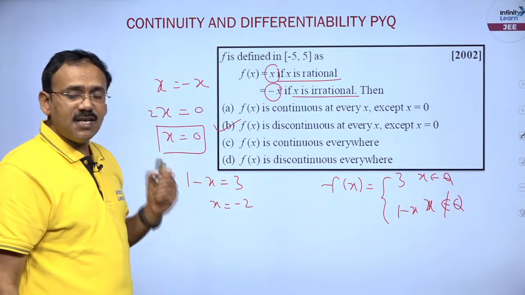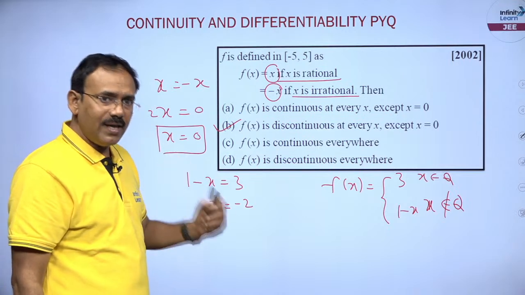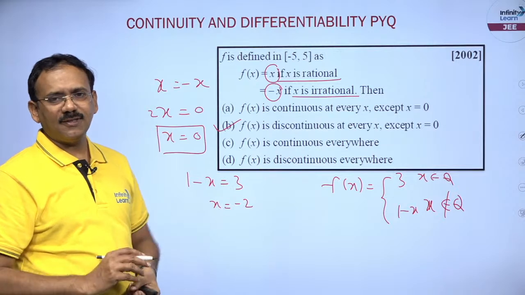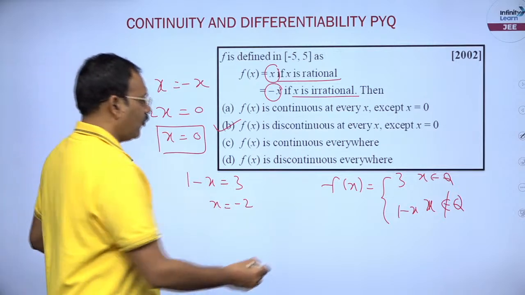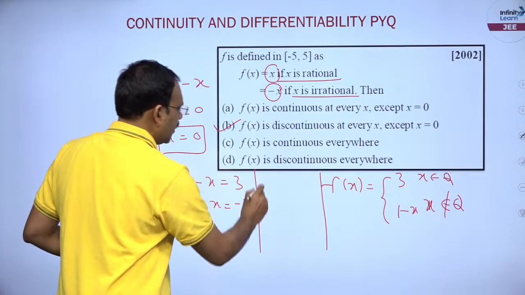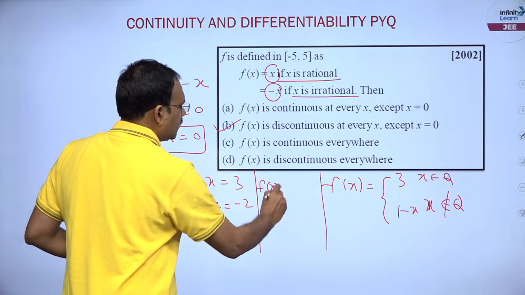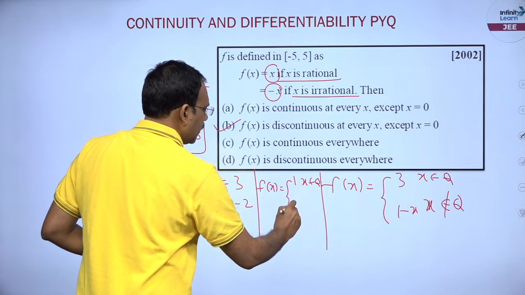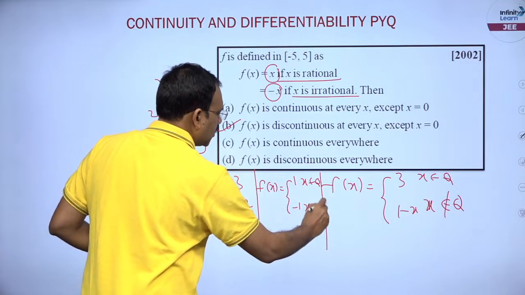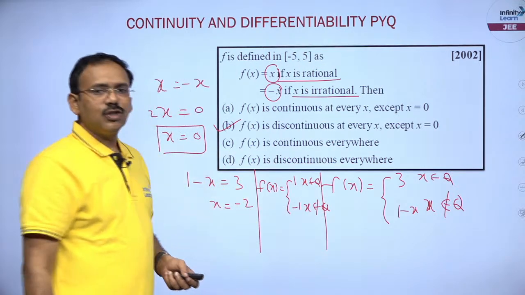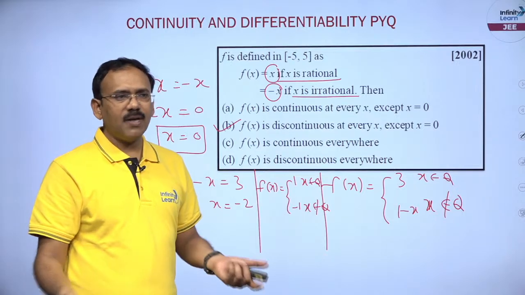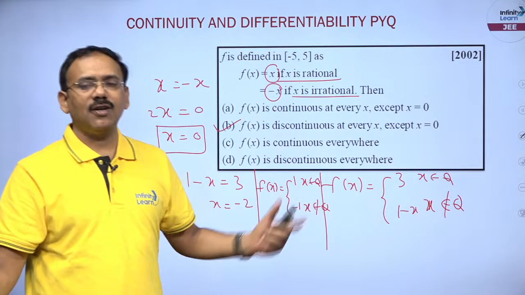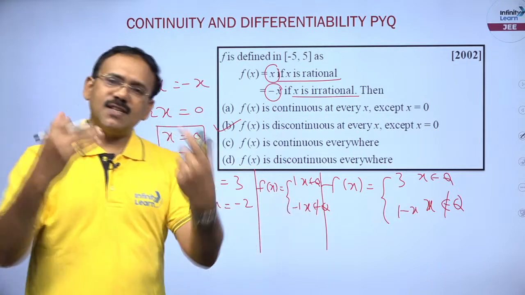So at x is equal to minus 2 only this function is continuous, else everywhere discontinuous. For example, suppose I take f of x is 1 if x is rational, minus 1 if x is irrational. So 1 is equal to minus 1 is impossible, that means this function is nowhere continuous, it is continuously discontinuous.